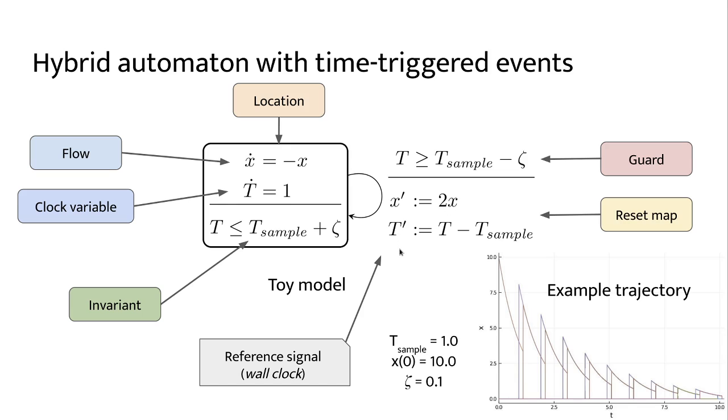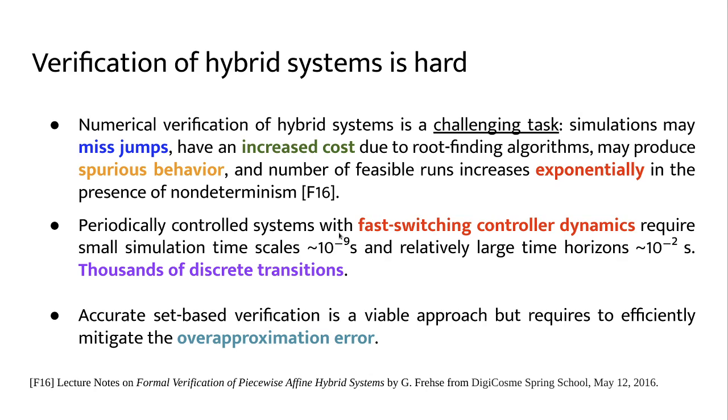The semantics of this hybrid automaton corresponds to a common setting in which a digital controller follows a wall clock and sends a periodic signal at multiples of a given sampling time. The transitions may lie in some uncertain interval around a nominal value, which gives rise to non-deterministic switches, when zeta here is not zero, but it can be an interval. However, if the signal deviates from an exact multiple of the sampling time, the following signals will not drift because the reference is still given by the wall clock.